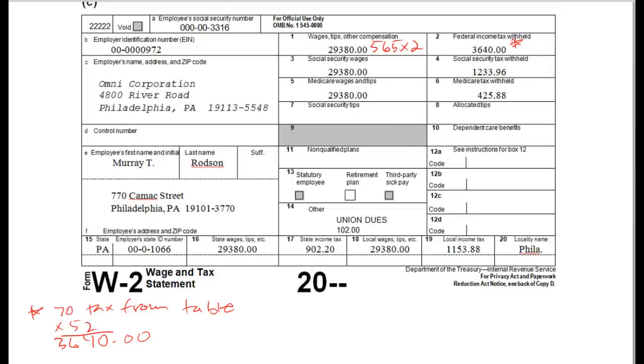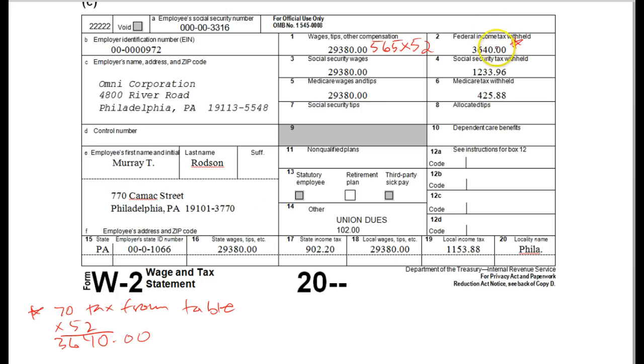Murray is pretty much the easiest one so far. All of it is taxable. His $565 times 52 is the $29,380, and it's that way for all the Social Security and also the state.